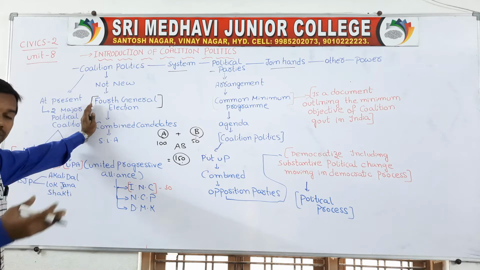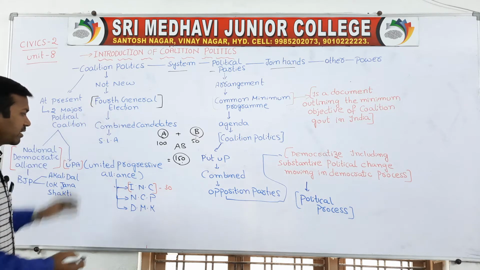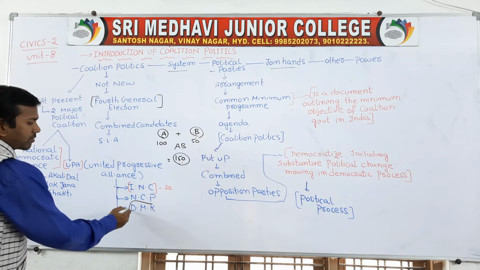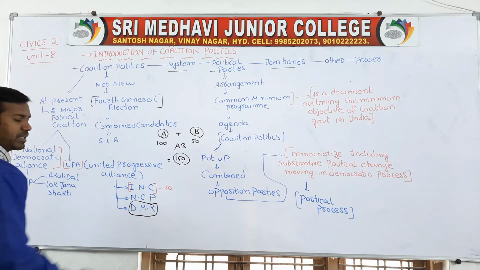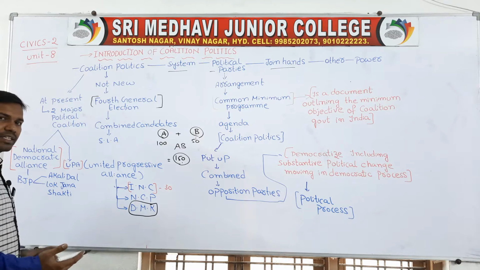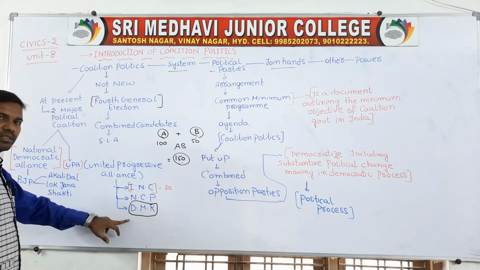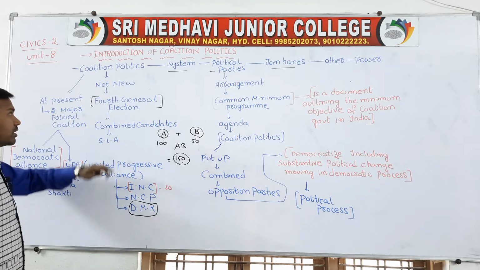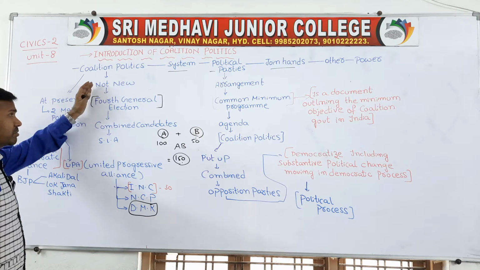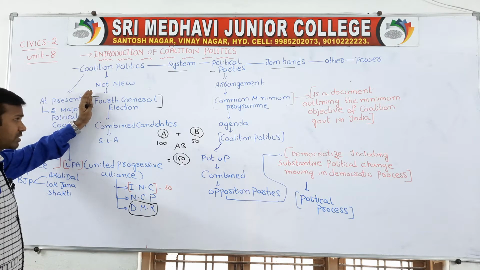And some coalition parties, like we have seen the DMK party. This is the coalition party which was able to defeat the national parties also, and they formed the government in Tamil Nadu. So, coalition politics is not new. It started from the 4th general elections.